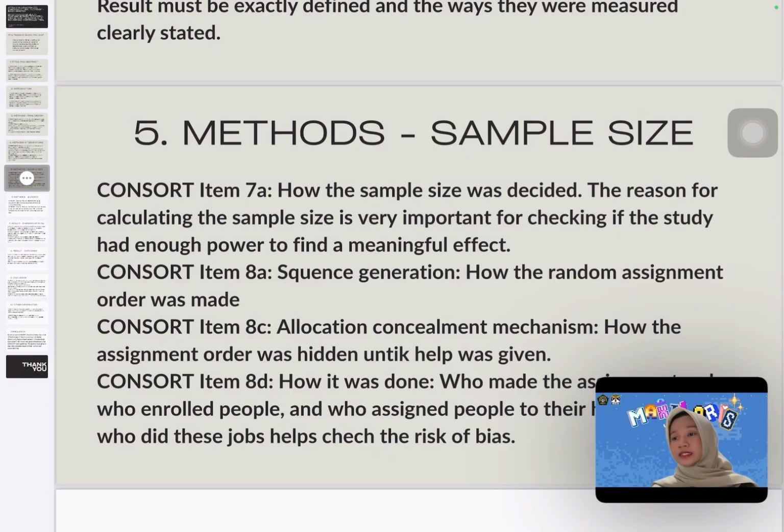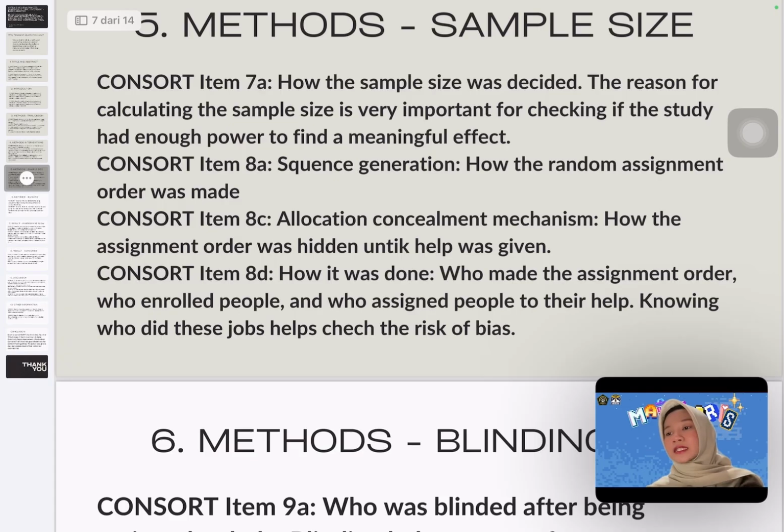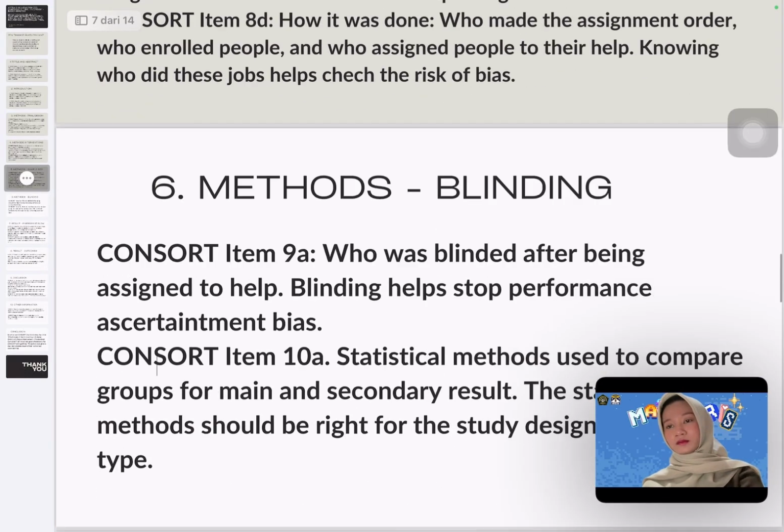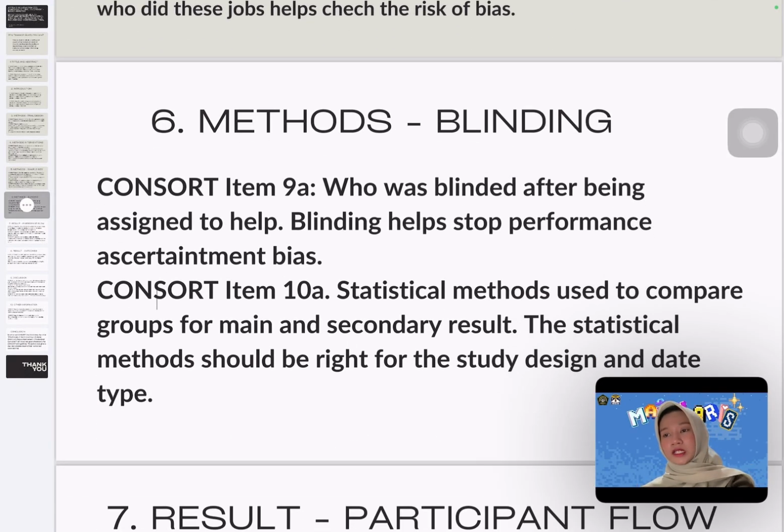Number 5, methods: sample size. CONSORT item 7A: how the sample size was decided. The reason for calculating the sample size is very important for checking if the study had enough power to find a meaningful effect. CONSORT item 8A: sequence generation, how the random assignment order was made.